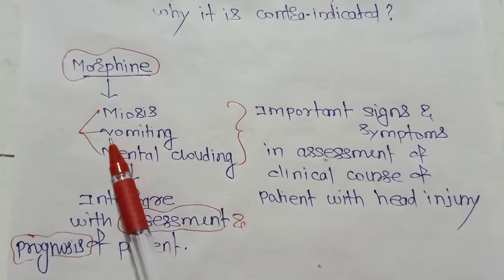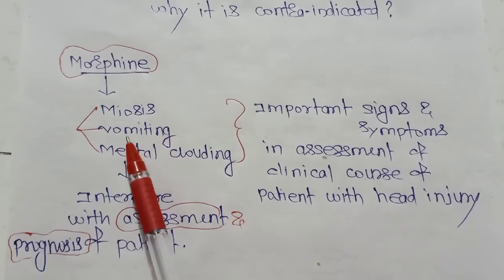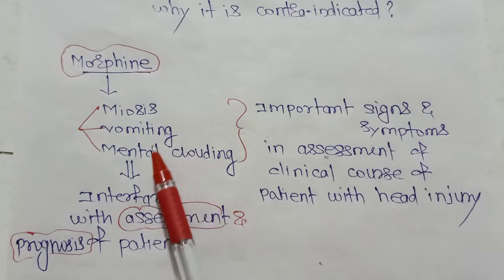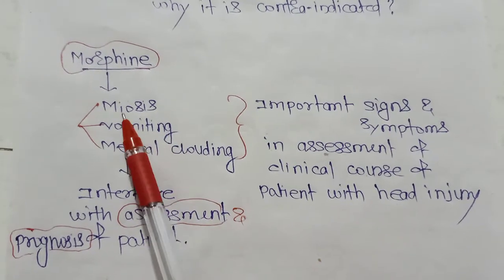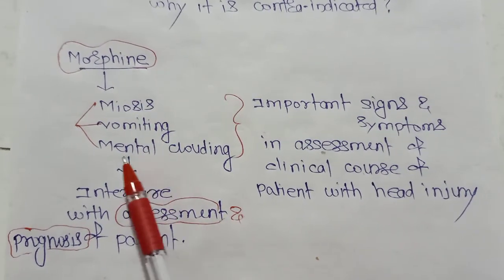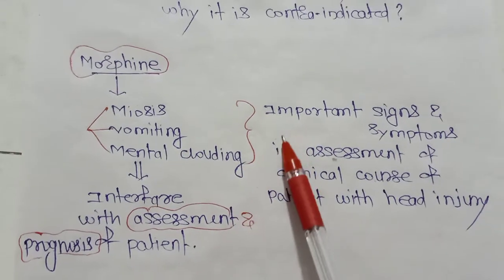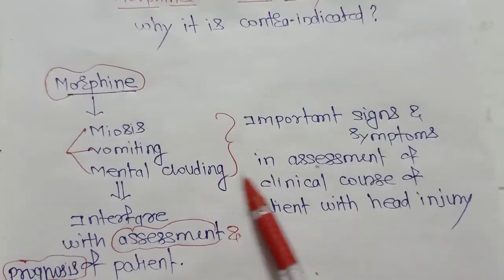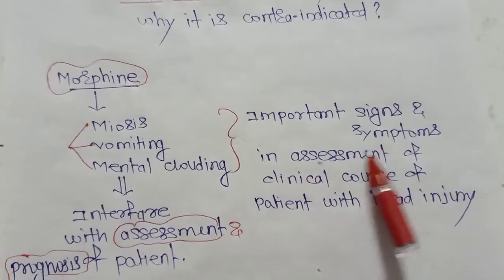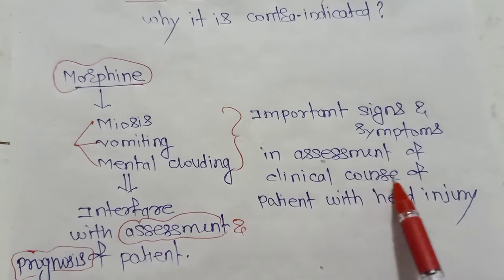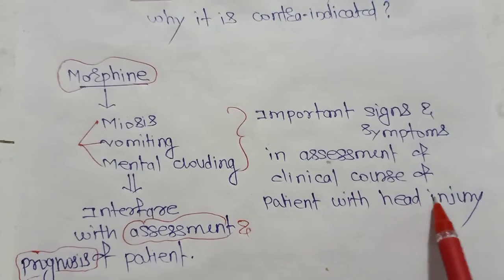pinpoint pupil, or it may cause vomiting and mental clouding. These miosis, vomiting, and mental clouding are the important signs and symptoms in assessment of clinical course of a patient with head injury.